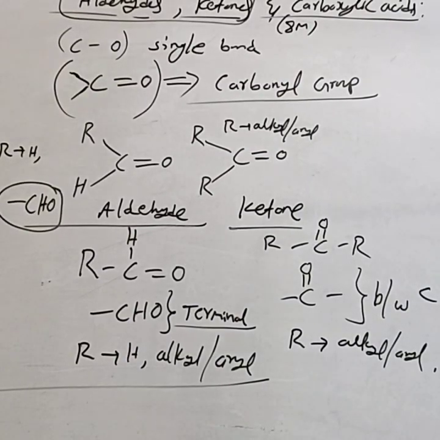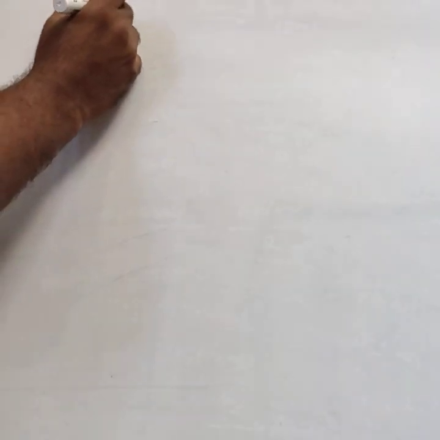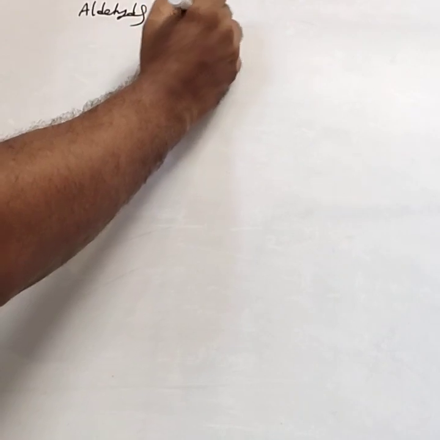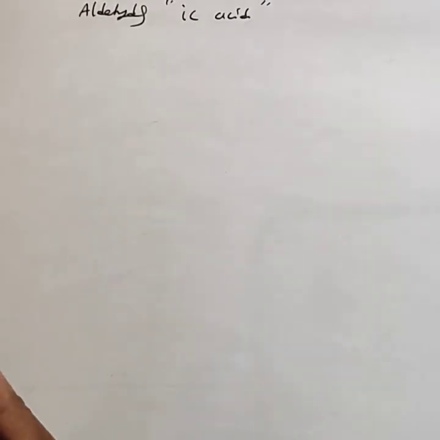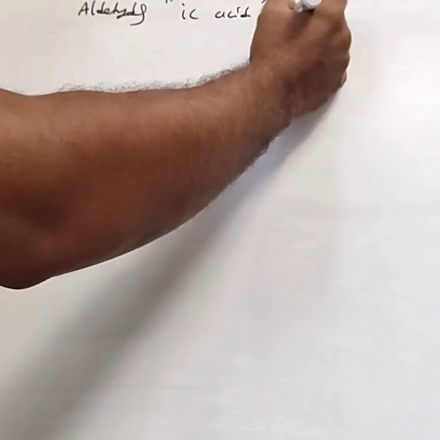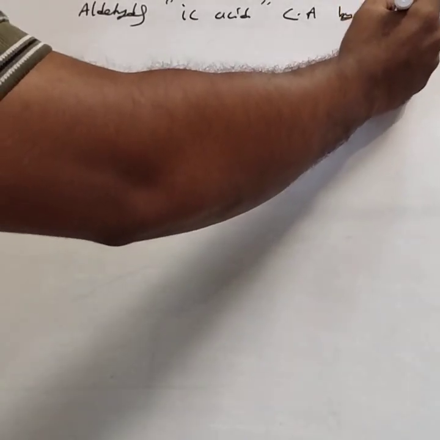Next, consider the nomenclature of aldehydes and ketones. In the common system, aldehydes are named by replacing the IC acid of the corresponding carboxylic acid by aldehyde.